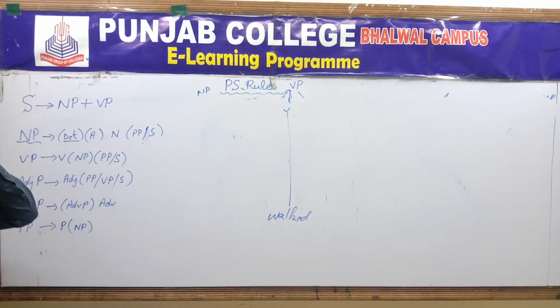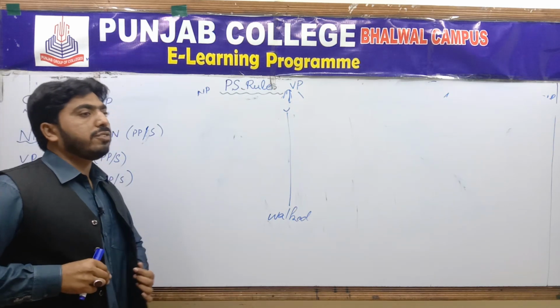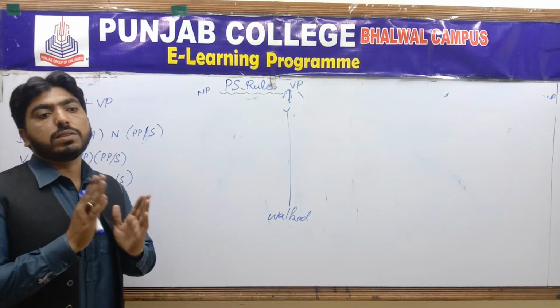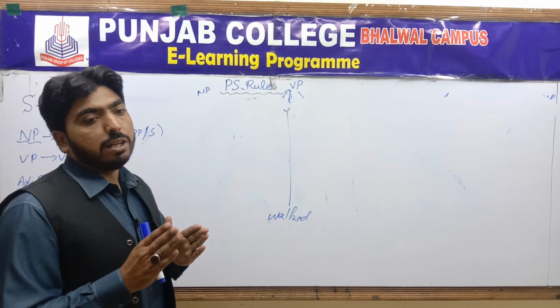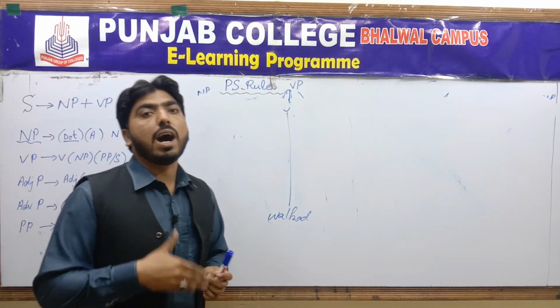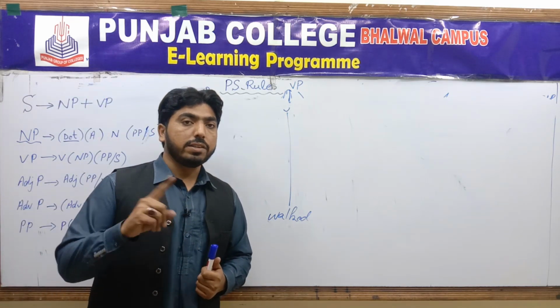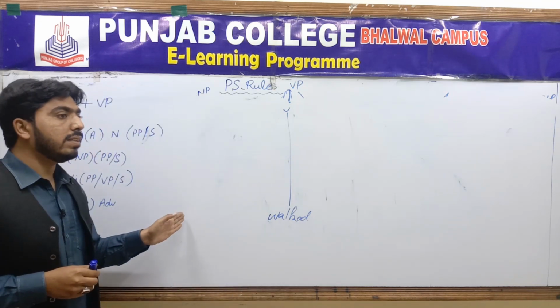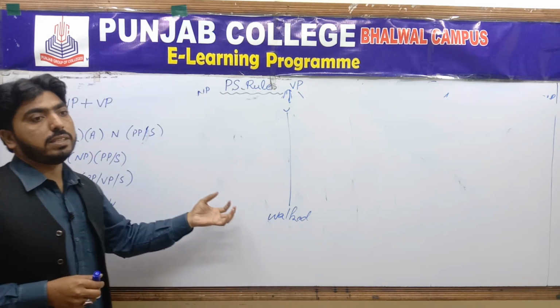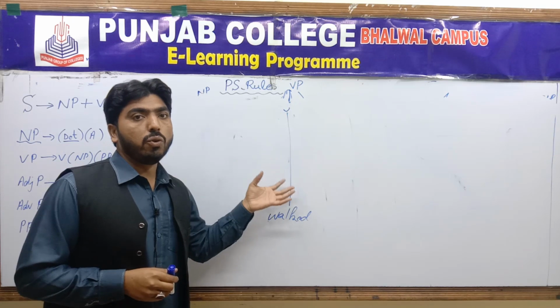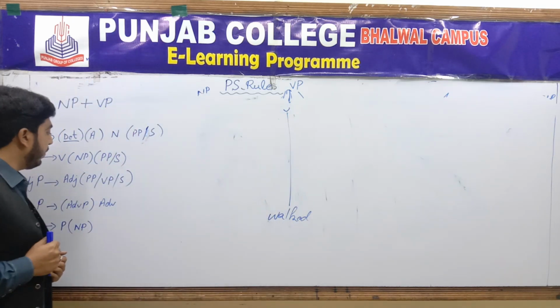As in traditional grammar, you have studied that in the predicate there must be a single word that may be a verb. Verb is considered the heart of the predicate in traditional grammar. But here in phrases, the head word is considered the heart, the soul of the phrase.